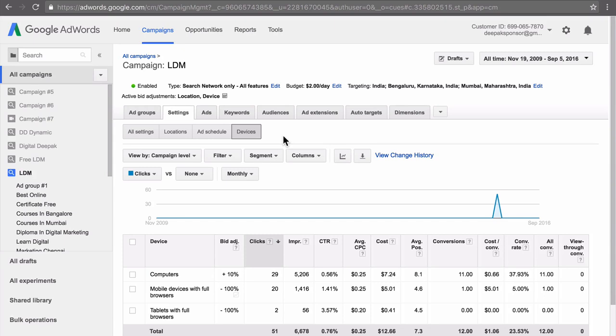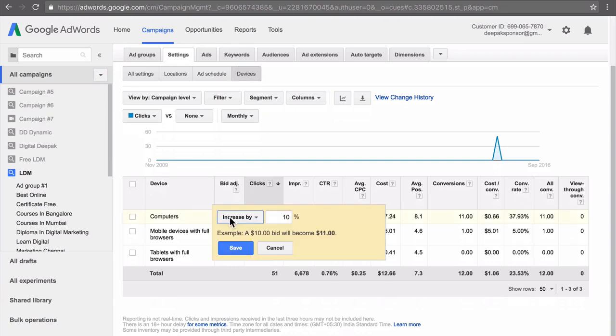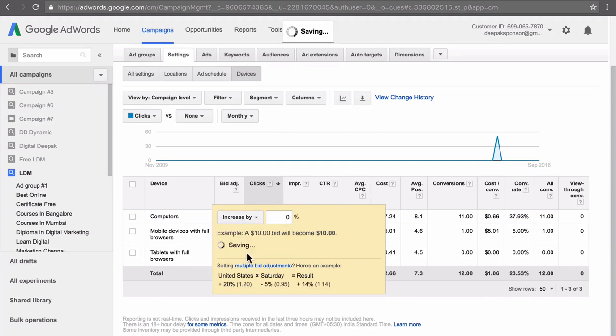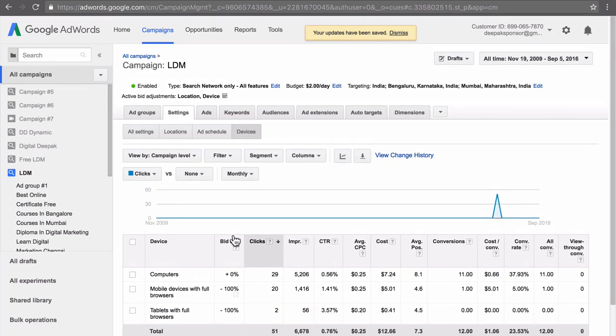So here I am in my AdWords account again. What you have to do is click on the devices tab and once you click on the devices tab, here you will have options for doing bid adjustment. Let's say this particular campaign is targeted only at desktop users. The numbers for desktop users will be a little bit different, because in desktop you basically get higher quality clicks. People who are using desktop are higher quality users. So here I am targeting only computers. I can just keep it nil for computers, no bid adjustment. For mobile devices and tablet devices, I have put minus 100%. So this particular campaign is targeted only to computers.